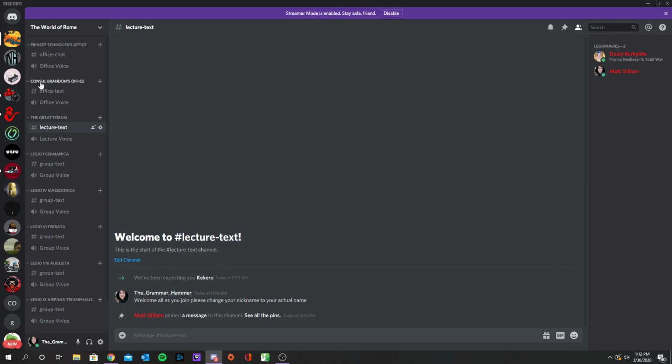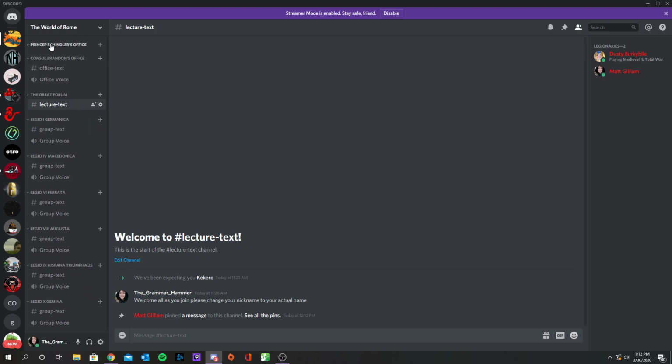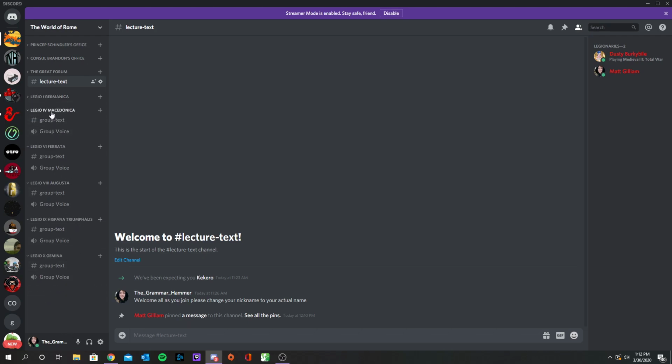Continuing on. So, you can see that I've made a whole bunch of these. These are called folders or categories. You might be asking yourself, how do I make my own categories? Well, I'll tell you. So, you can see that I can shrink all of these. There's that one. And since I'm in lecture text, this one won't go away, just because I'm actually currently in this chat room for my lecture.